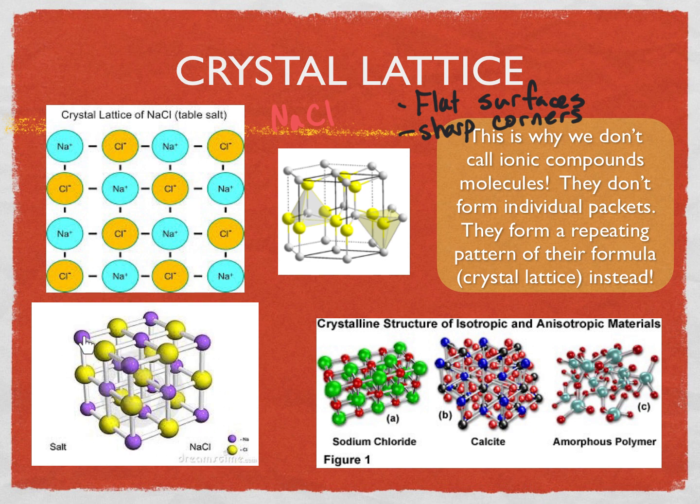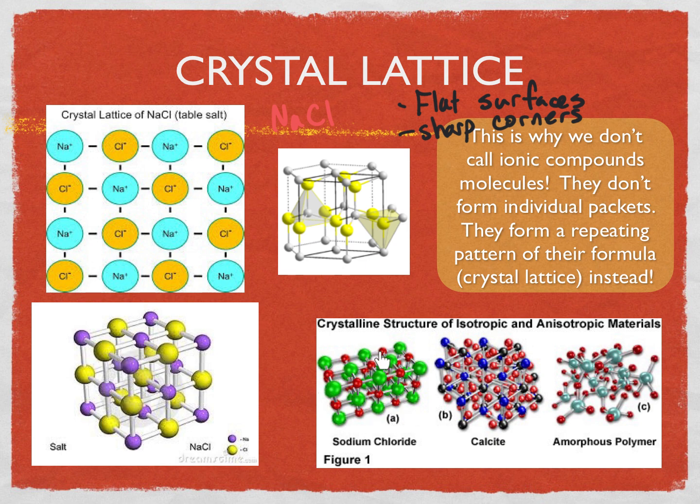Here is another way, in 3 dimensions, to look at sodium chloride, and you'll see the alternating sodium, chlorine, sodium, chlorine, sodium, chlorine. But if you count up all the sodiums and all the chlorines in that crystal lattice, it'll always be in a 1-to-1 ratio, which is why we write the ionic formula for ionic substances in their most reduced ratio. Now there's a couple of other examples of some crystalline solids down here.